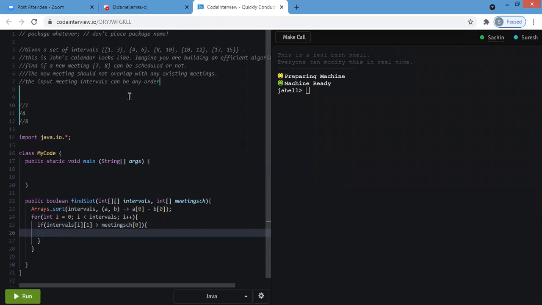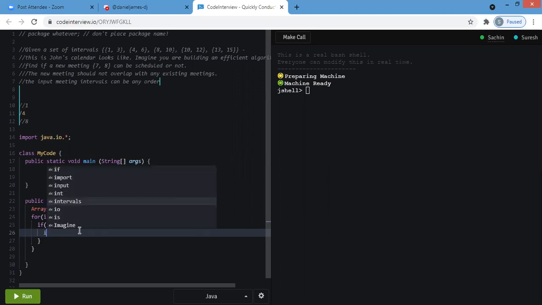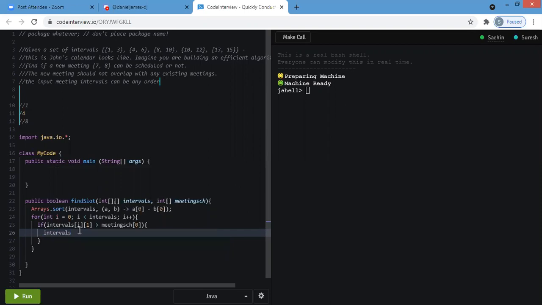And now 8 is greater than 7, so in this case we will go inside the if condition, and now we will check intervals of the previous value, I minus 1, of 1, the second value.